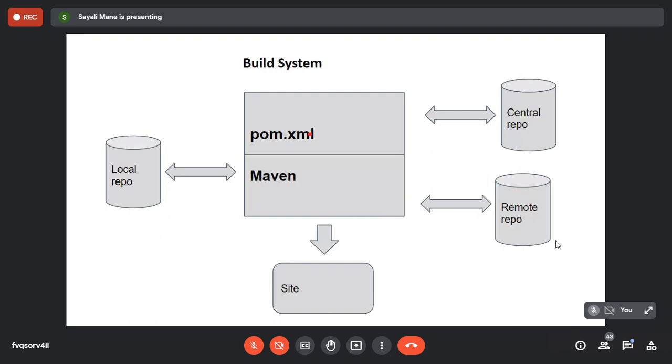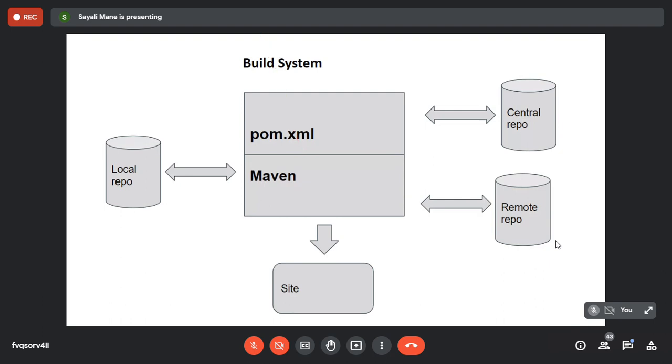So if you want to search any information related to any plugins or dependencies or any data, you can see all of it in the pom.xml.